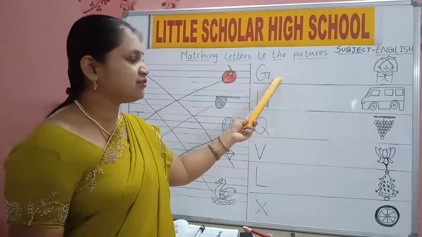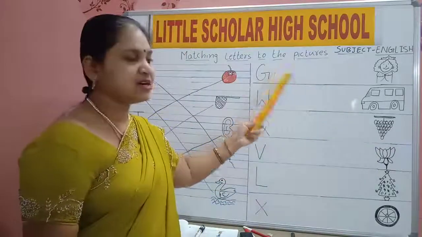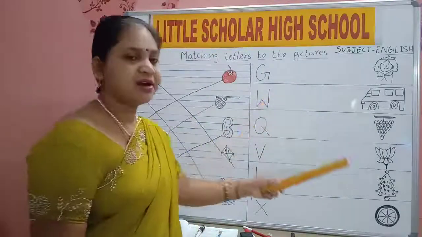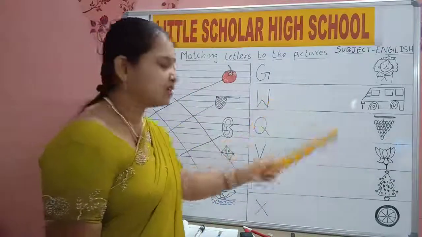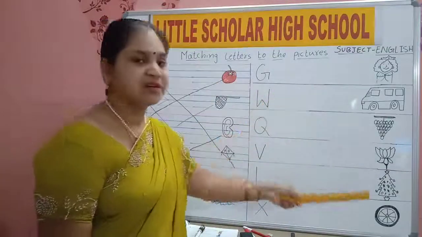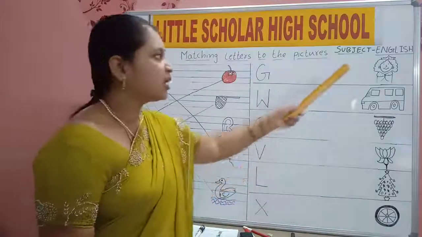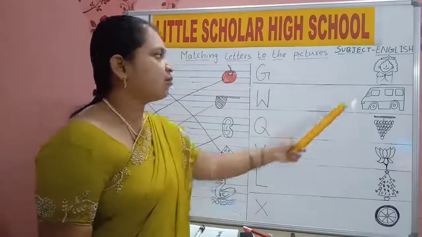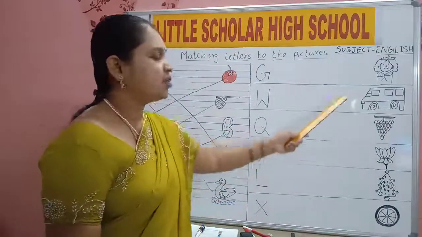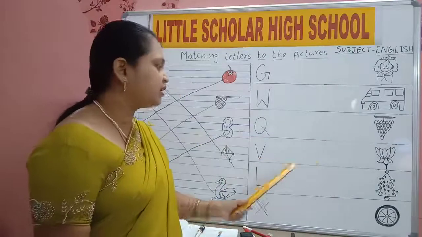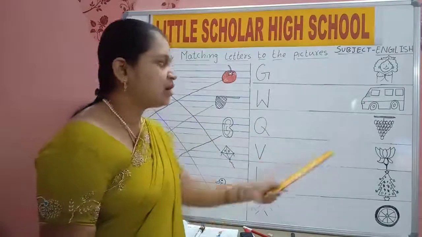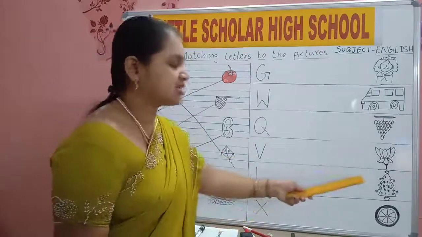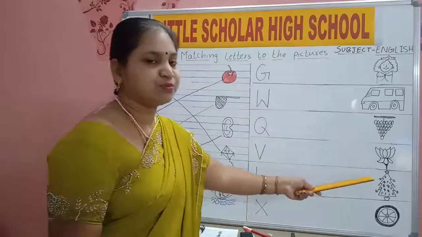Once again, G for grapes. W for wheel. Q for queen. V for van. L for lotus. X for Xmas.